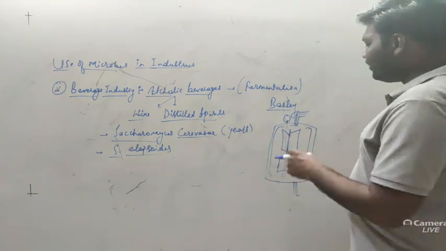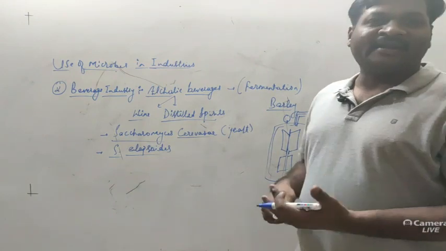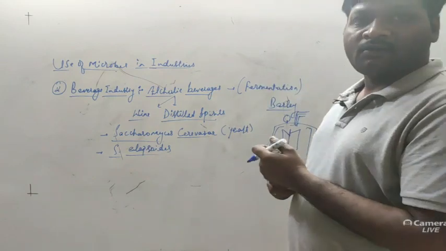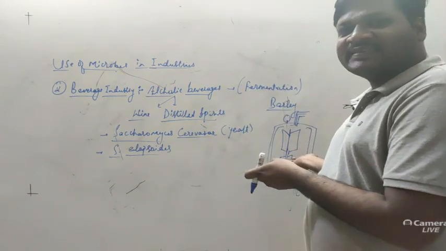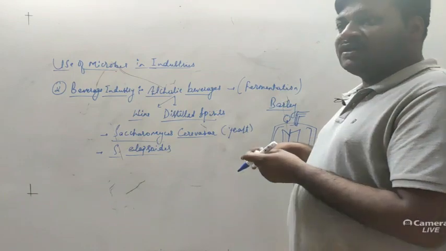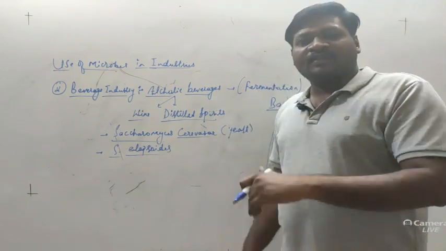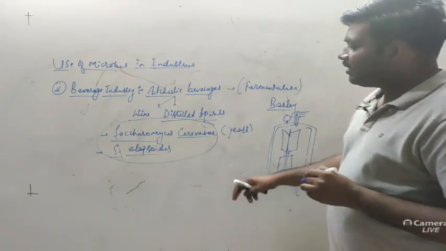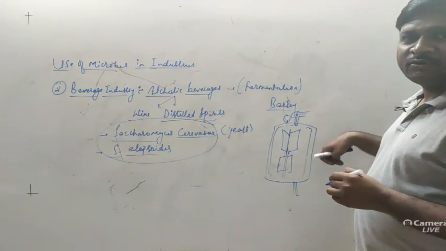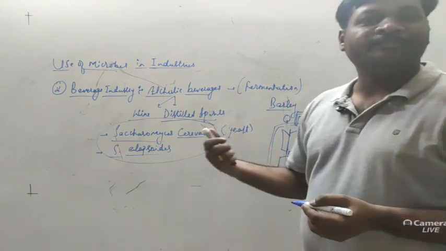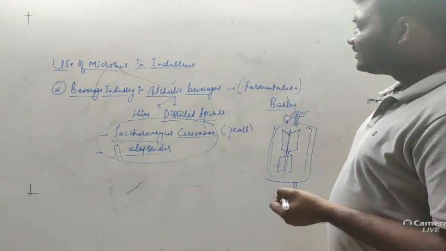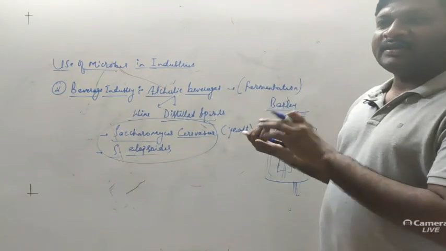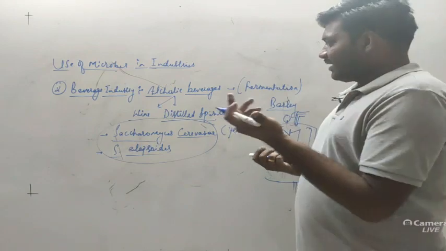We maintain the temperature and incubate for a longer period, as we discussed in the dairy industry steps. First we sterilize, then allow it to cool down, then add the starter culture prepared from this fungus so that it ferments the medium. After fermentation we get the desirable product in the form of alcoholic beverages, such as wine, beer, whiskey, rum, etc.